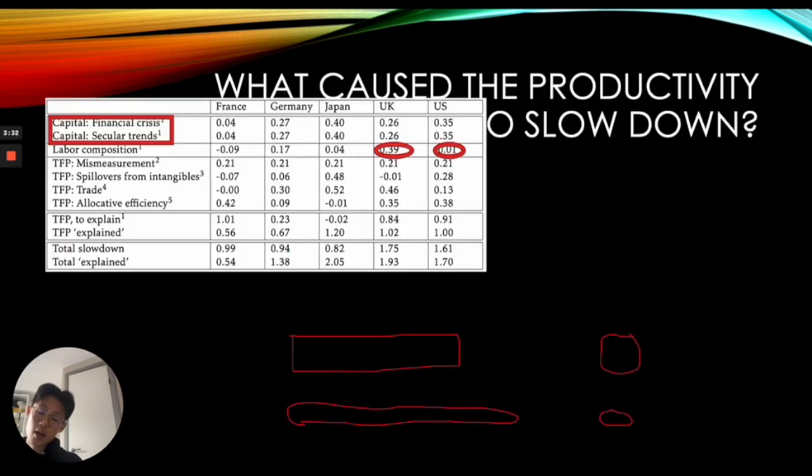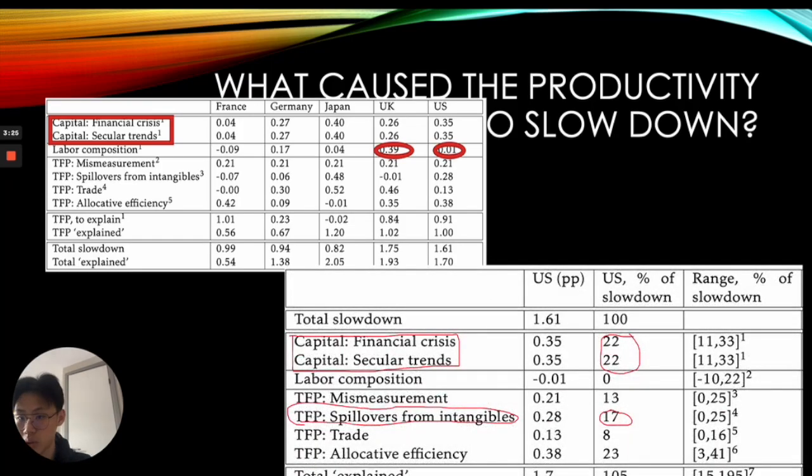So, according to the author's argument, what caused productivity to slow down could be attributed primarily to capital, which could be split into the financial crisis and secular trends, both in a cyclical way and a structural way. The capital referred to here is physical or tangible capital, but equally important is TFP, the spillovers from intangible capital such as research and development. Their slowdown could actually contribute a lot to the percentage of the US slowdown in effective productivity.